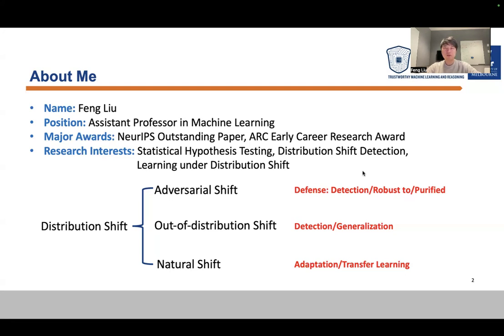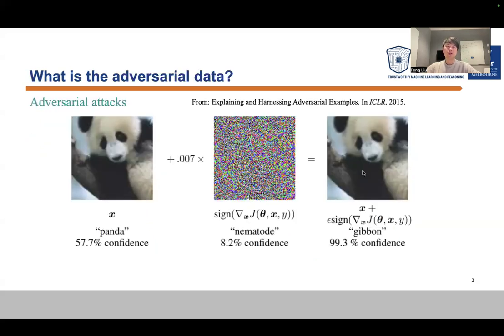For the distribution shift topics, I mainly focus on three kinds of shift. The first one is adversary shift. Second one is out of distribution shift. The last one is nature shift. Okay, now let's look at our main topic today. It's about trustworthy machine learning with adversary data.